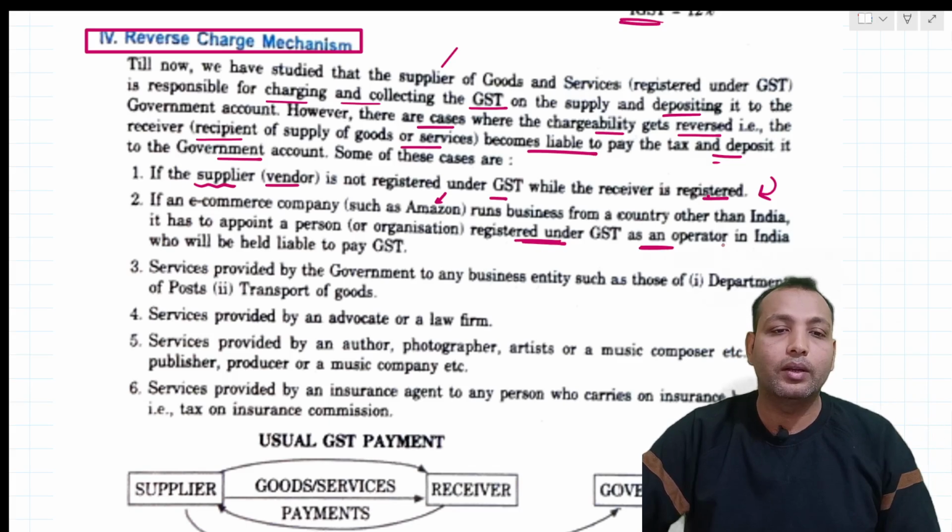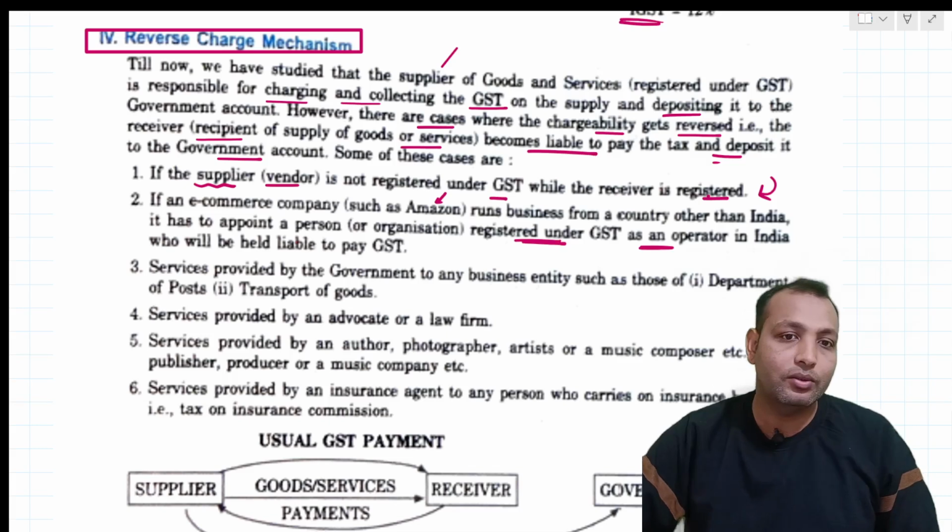That will be the CEO of the company, who will be held liable to pay GST.